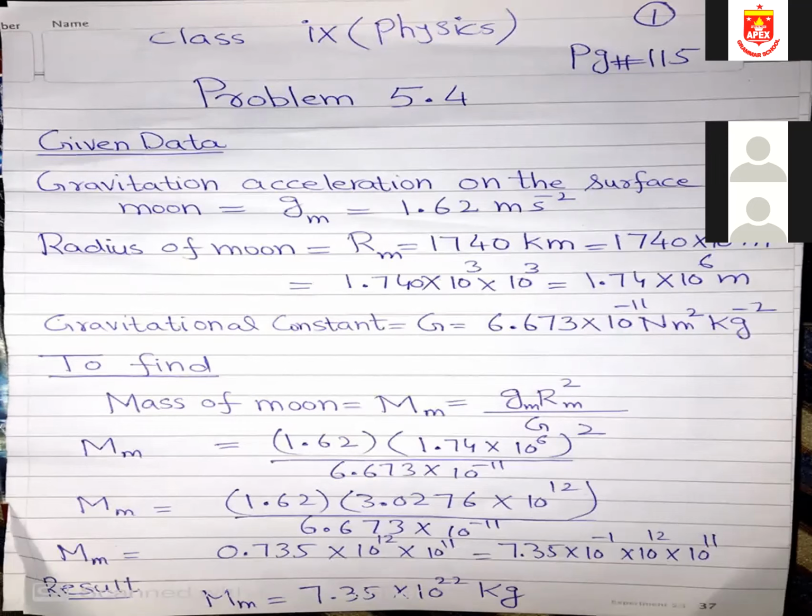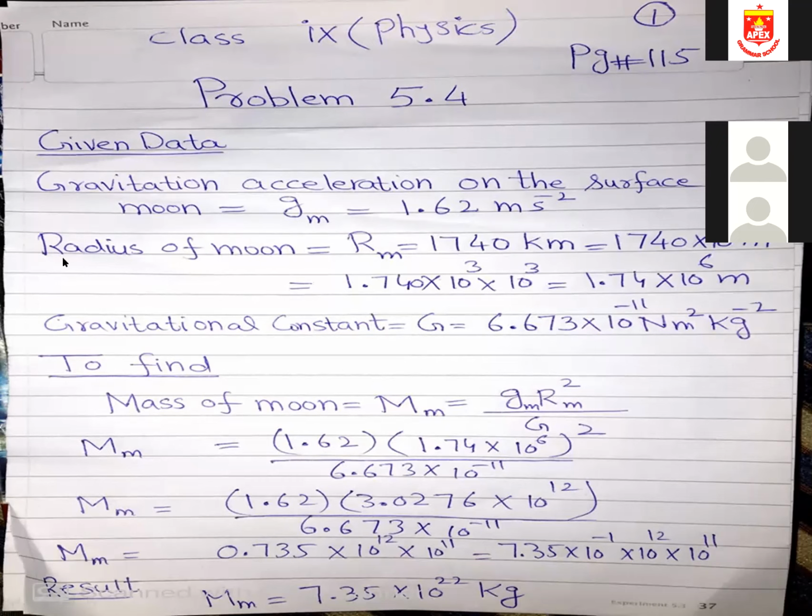In this problem, what we were given is the gravitational acceleration on the surface of moon. You know the gravitational acceleration on the surface of the earth is 10 meter per second square, but on the surface of moon it is different, that's why I have written g m. g m means gravitational acceleration on the surface of moon, which is given as 1.62 meter per second square.